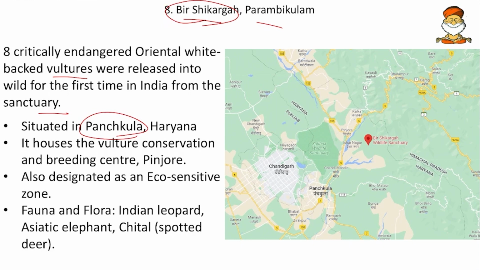Friends, Panchkula is a very important place. As and when you move from Delhi to Punjab, you will come across this place, and it houses the Vulture Conservation and Breeding Center in Pinjore. So remember friends, Pinjore is also an important vulture breeding center. And this is also designated as the eco-sensitive zone, and here leopards, elephant, cheetah are all present.